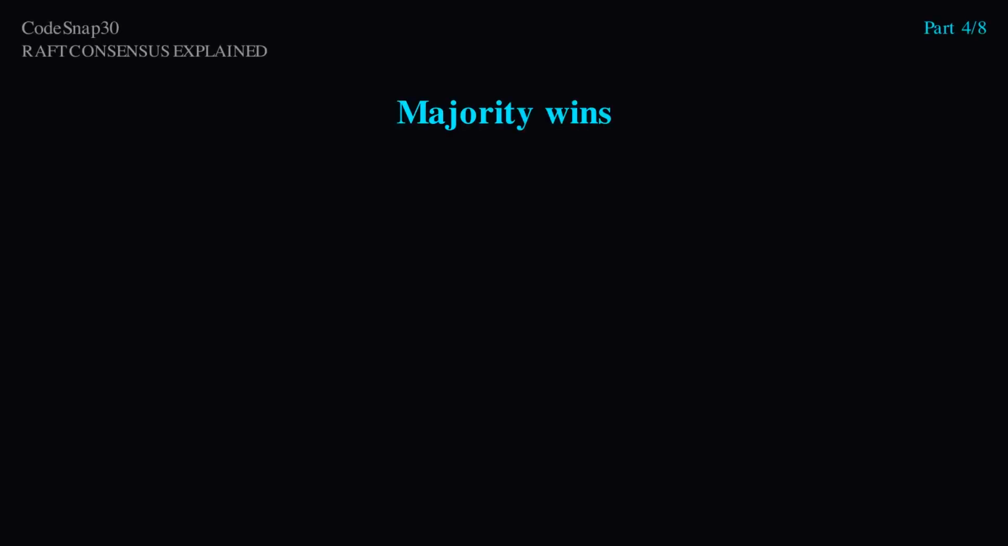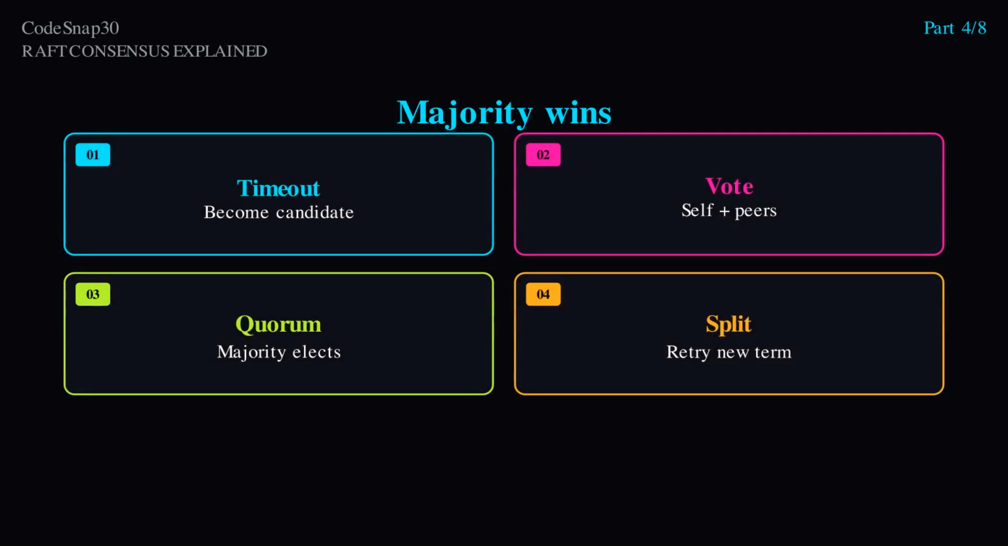Election flow in detail. A follower times out, increments its current term, becomes a candidate, and votes for itself. It sends request vote messages to peers including its last log index and term. A peer grants a vote only if the candidate's log is at least as up to date as its own, and only if it has not already voted for another candidate in that same term. 1 vote per term per node. That discipline matters.